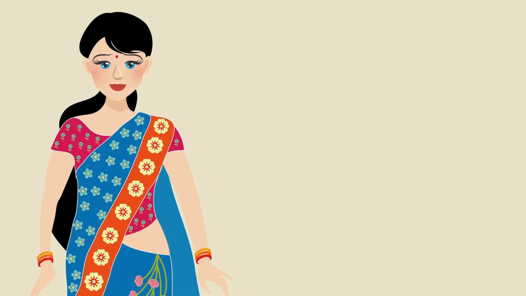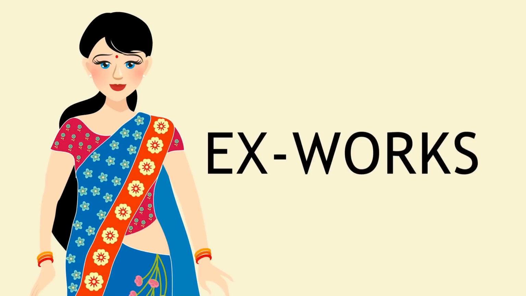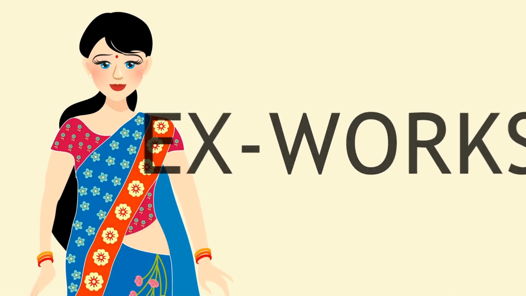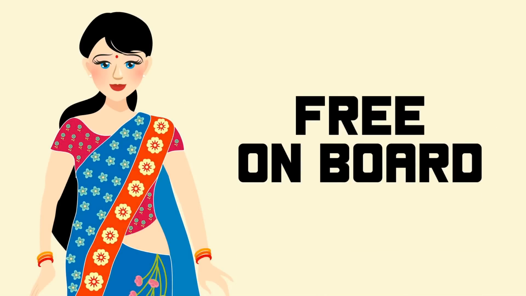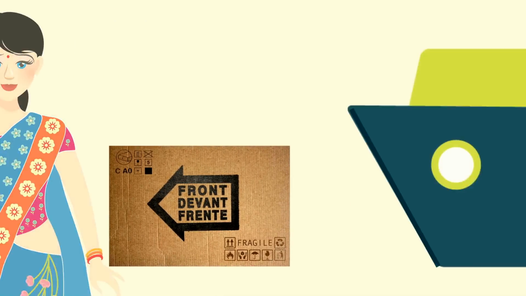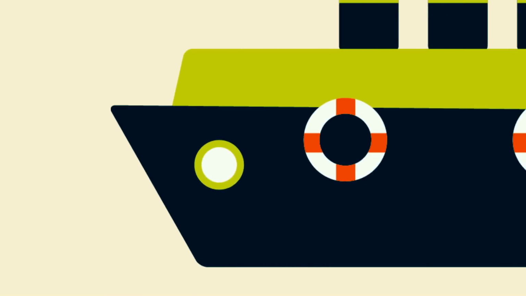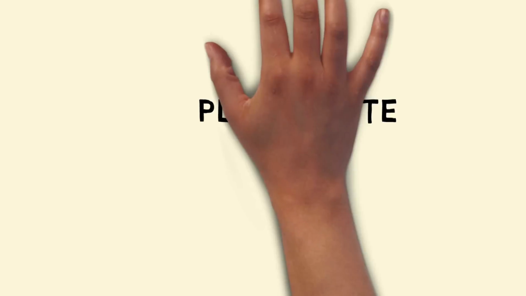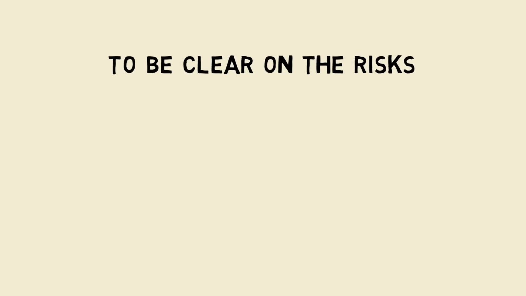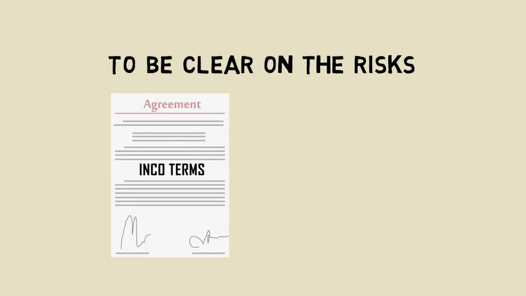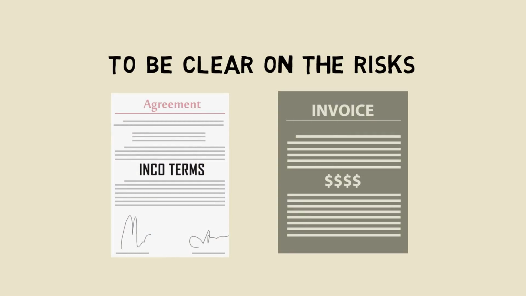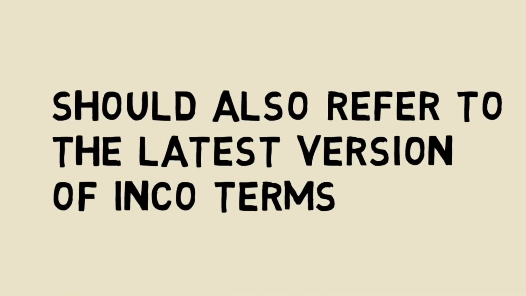For example, Niku tries to bargain for ex works to start with and finally agrees for FOB. This means that she is responsible to deliver the goods up to the ship departing from India. Once the ship leaves with the goods, her responsibility is over. Please note, to be clear on the risk, it is important to include the correct INCO terms in the agreement and the invoice. One should also refer to the latest version of INCO terms being used.